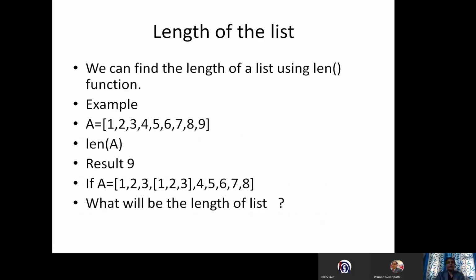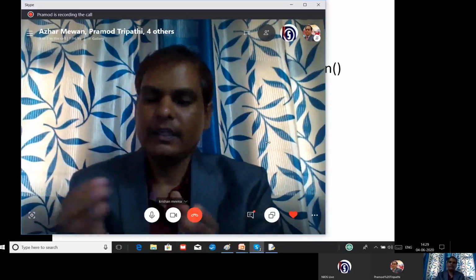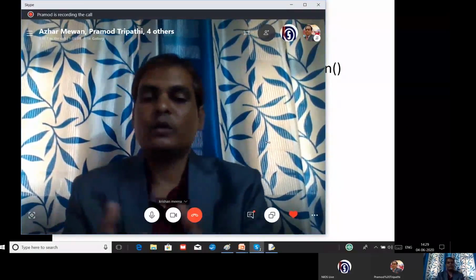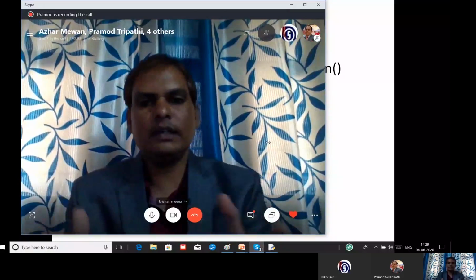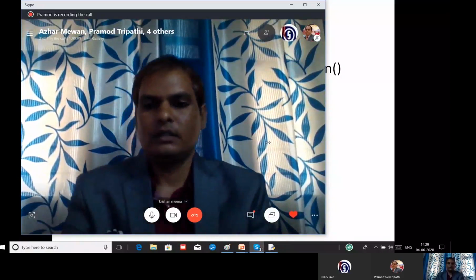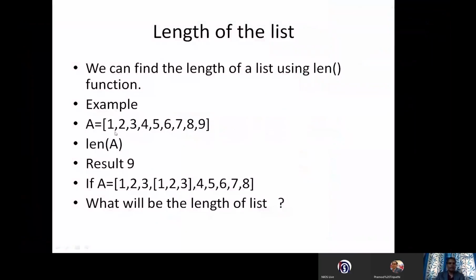Just now we discussed that if there is any list existing inside the list, it will be treated as a single element only. It will not be treated as multiple elements. Suppose the list inside the list has three elements or three values, then it will be treated as one value only. See, I have given an example 1, 2, 3, 4, 5, 6, 7, 8, 9. I am finding the length. I am getting the result as 9. You can count it, 9 elements are there. This is the length of the given list.